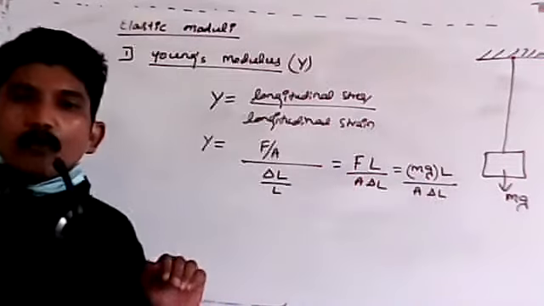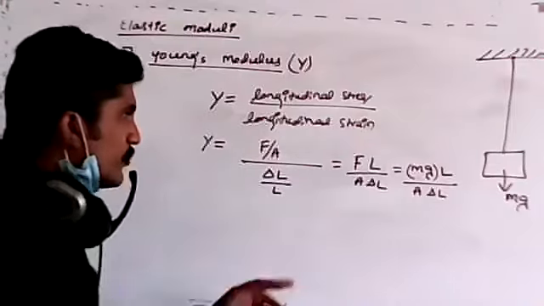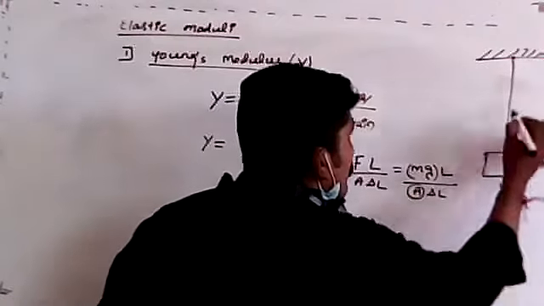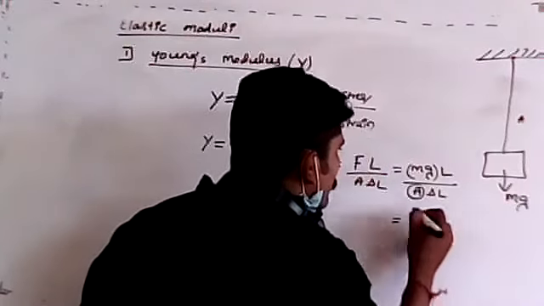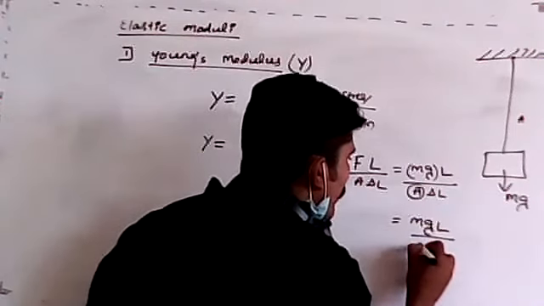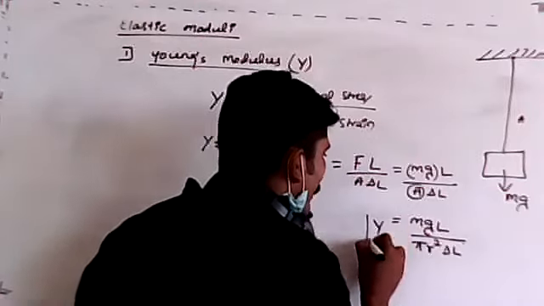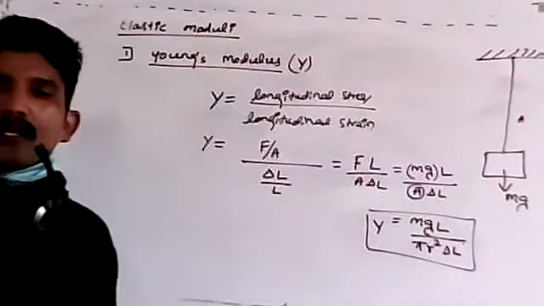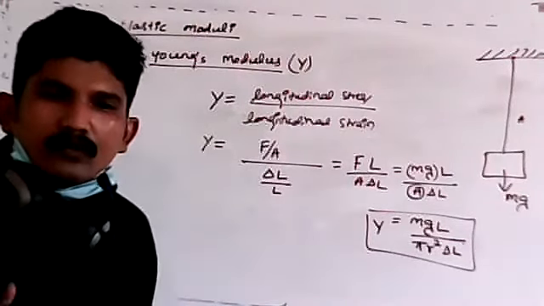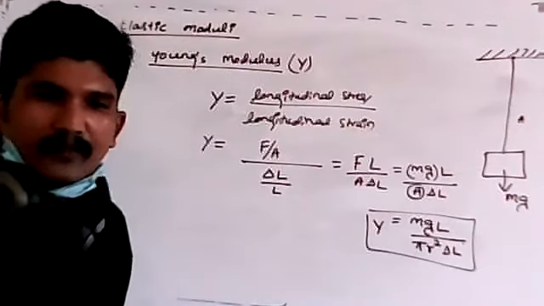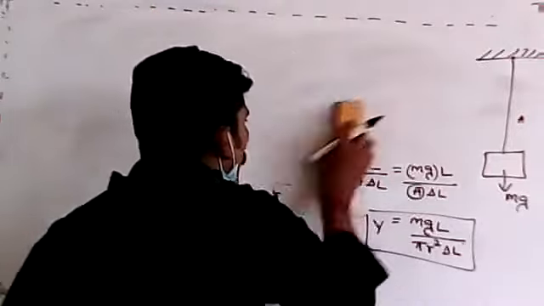We are going to use this formula in problems as well as in competitive exams, right? For example, if this wire has a certain area A, then how can I write it? Y equals mgL divided by pi r square into delta L. So that is nothing but Y. Remember, we can modify it in any manner depending upon our requirement.